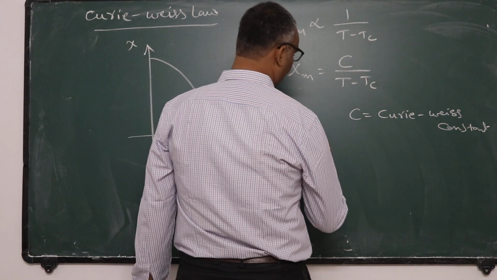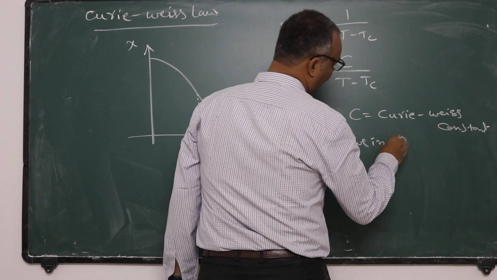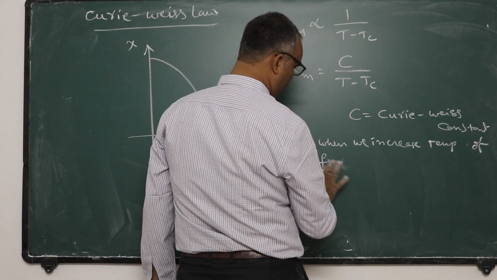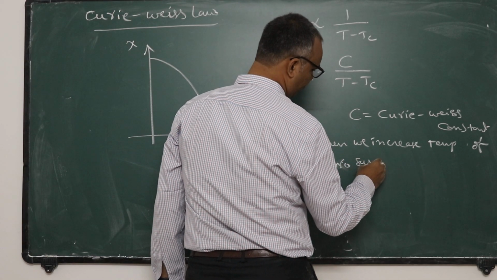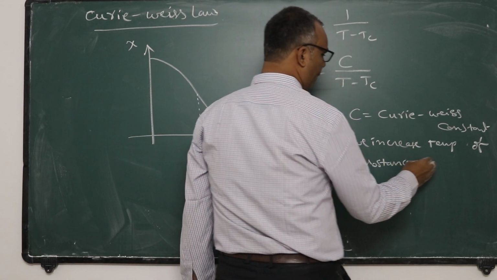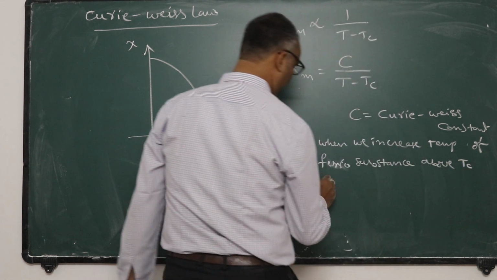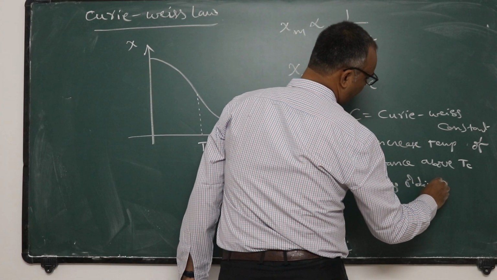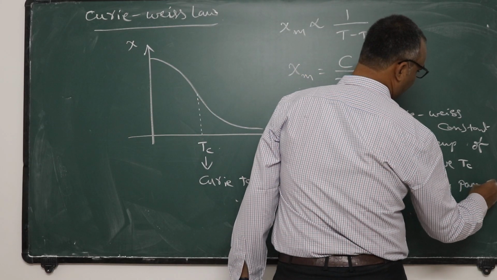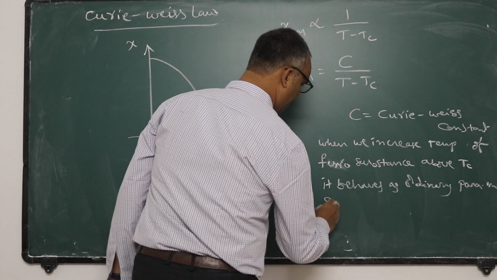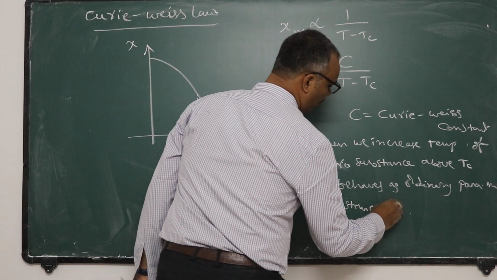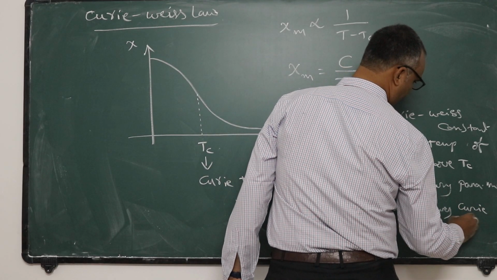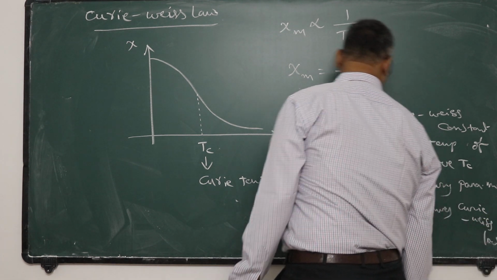So the statement you can say like that: when we increase the temperature of a ferromagnetic substance above the Curie temperature, it behaves as an ordinary paramagnetic substance and follows Curie-Weiss law.